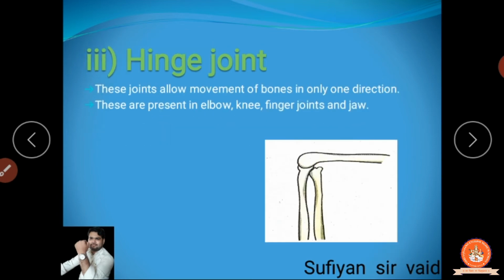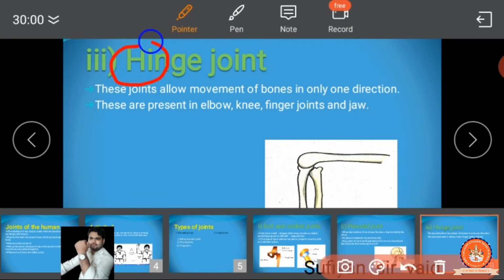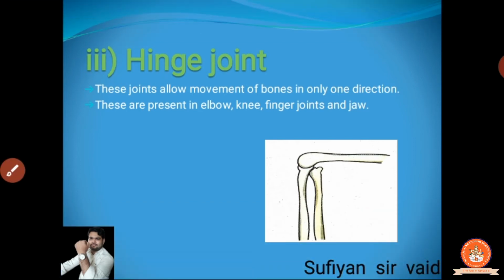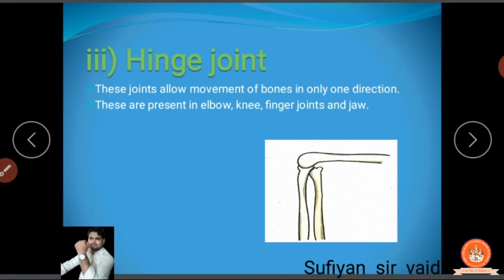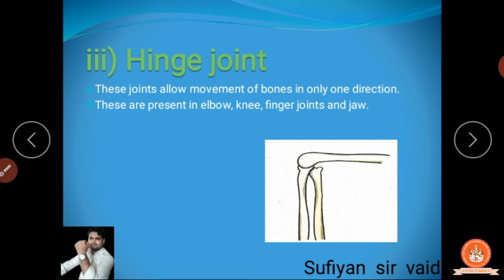Now hinge joint. Okay, to understand this hinge joint, the H is going to be used. You can take it as the dumbbell. Clear? If you go for the exercise, that H you are taking as a dumbbell. So H is going to be a joint as a dumbbell. Now if you are taking the dumbbell and you are doing the exercise, in which direction is your hand moving? From the elbow. Simply, only one direction it can move.